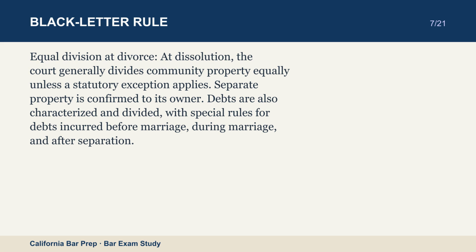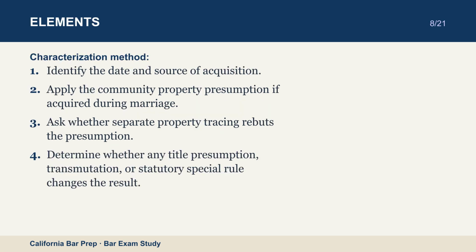Characterization method. Identify the date and source of acquisition. Apply the community property presumption if acquired during marriage. Ask whether separate property tracing rebuts the presumption. Determine whether any title presumption, transmutation, or statutory special rule changes the result. Address apportionment if both community and separate contributions exist.